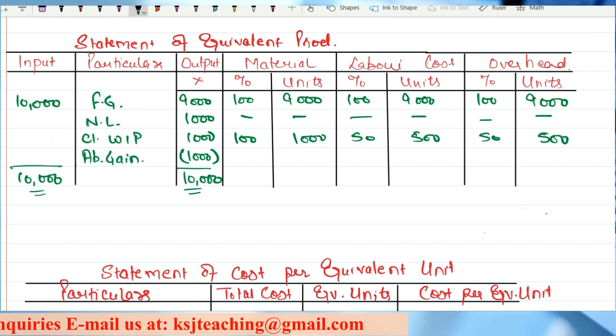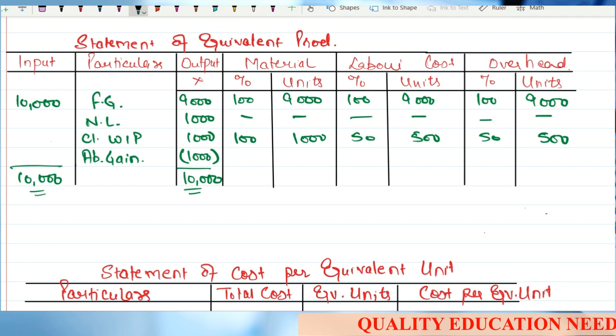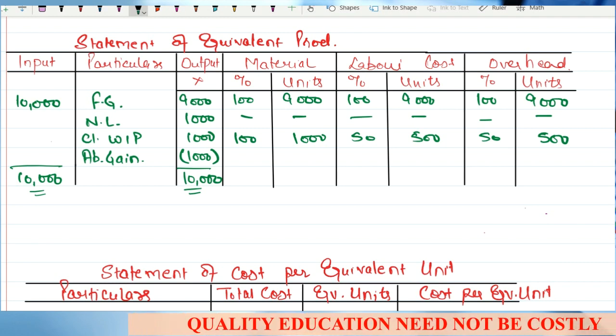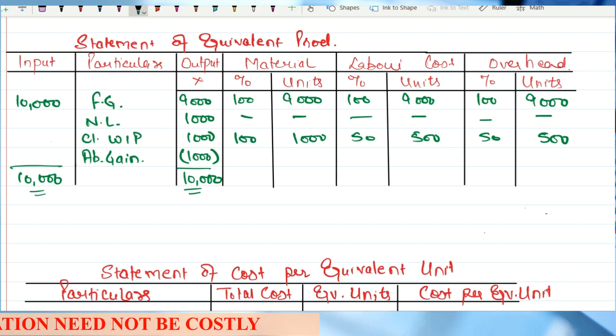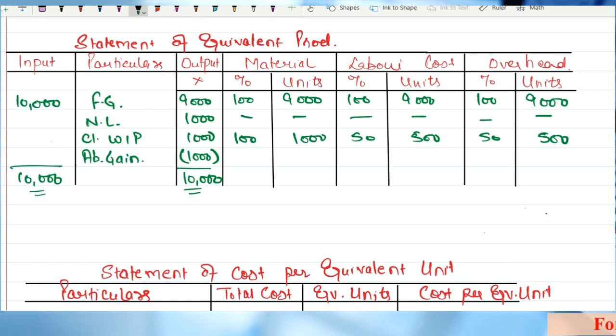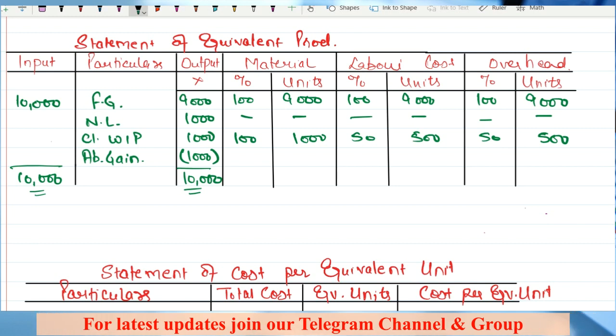Now what about the degree of completion of abnormal gain? Read it from the books, page 12.5, last line. Treatment of units of abnormal gain in the statement of equivalent production: the units of abnormal gain should be reduced from the output column. That is what we have done. We have reduced 1,000 units from the output column so that input is equal to output. Further, in the equivalent units column, always remember that the degree of completion of abnormal gain is 100%.